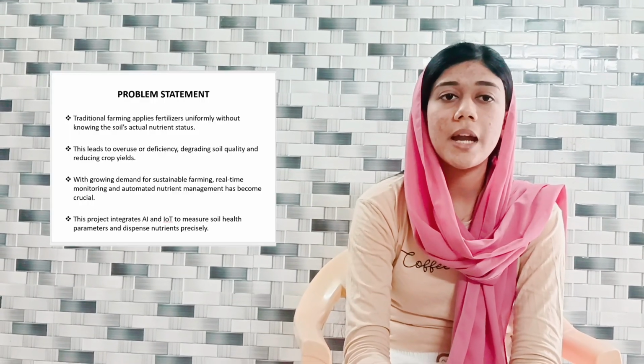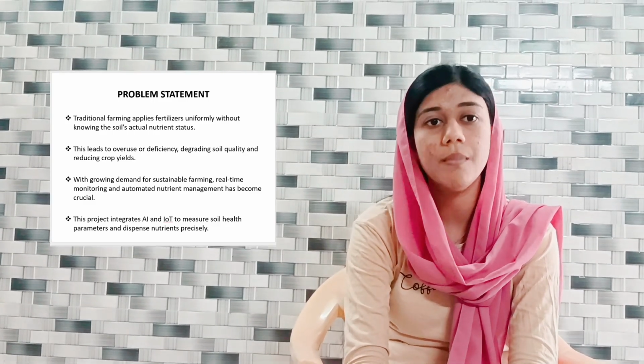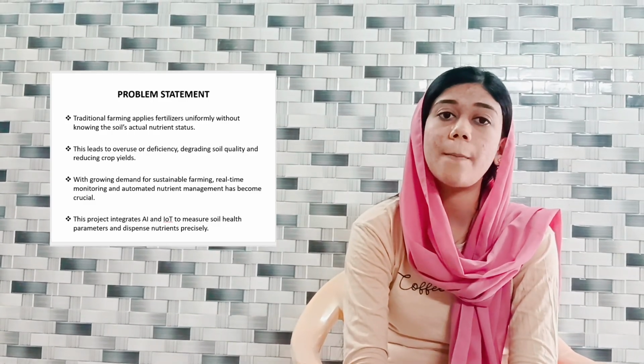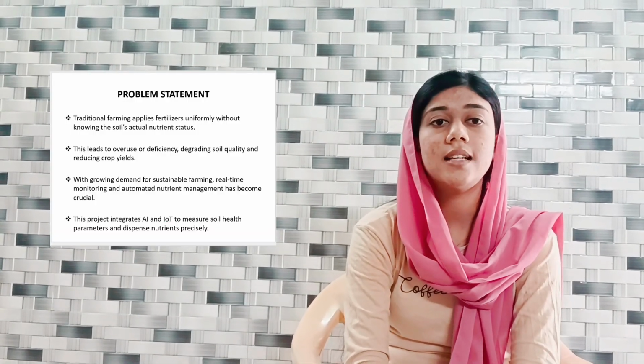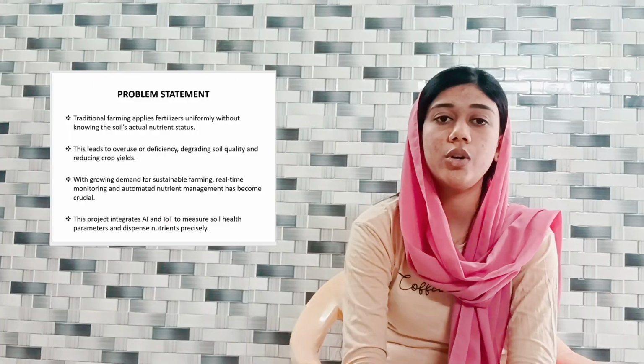So next we go to the problem statement. The main problem in current farming is the lack of real-time monitoring of soil conditions. Farmers do not have accurate information about what nutrient the soil actually needs at a particular time. Because of this, fertilizers are applied uniformly across the field without considering soil variations. As a result, some areas get more nutrients while others get less. This leads to inefficient usage, increased cost and nutrient wastage. And also it affects the soil health and crop productivity.